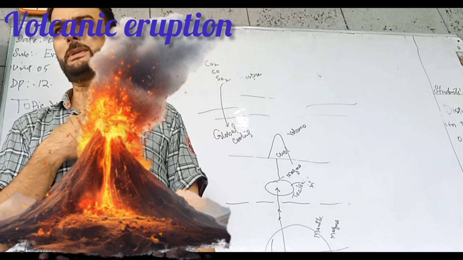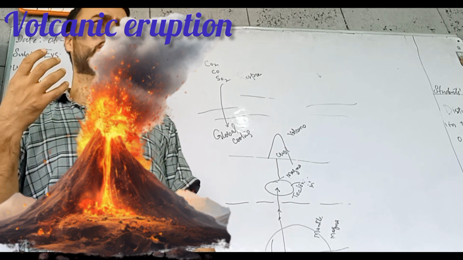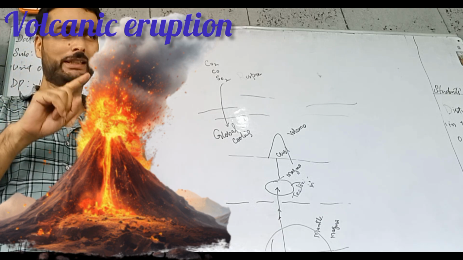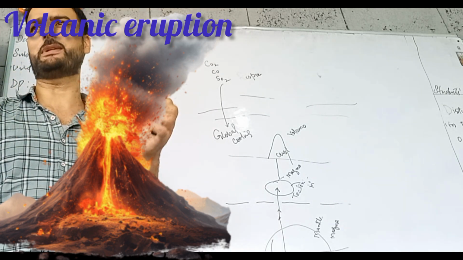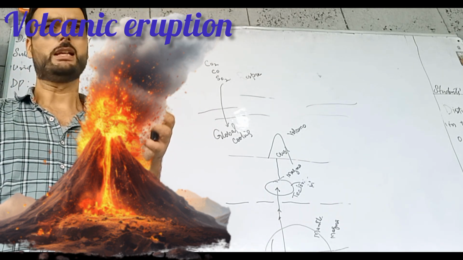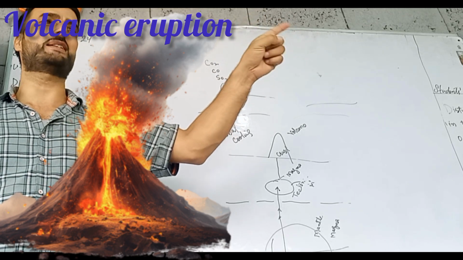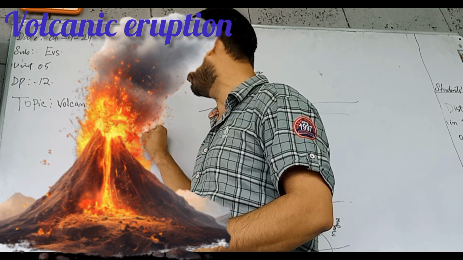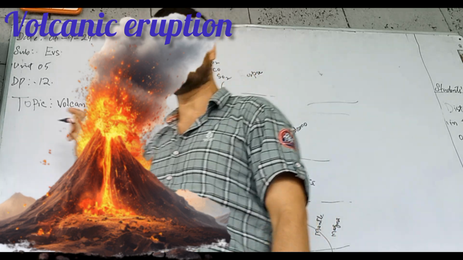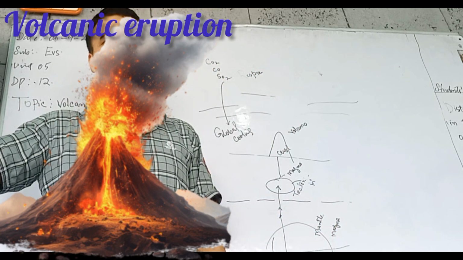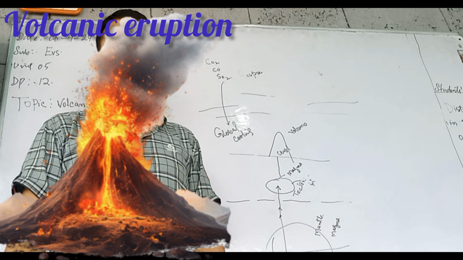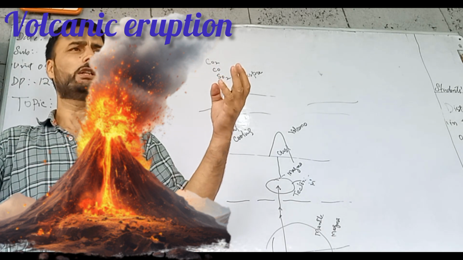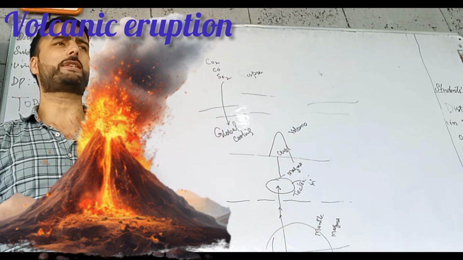Not only plants, we also need minerals. Suppose we need calcium to make our bones strong. If there is deficiency of calcium, we will suffer from a disease, osteoporosis. Same is the case with plants also. If plants need 15 types of minerals and there is deficiency of any mineral, they will also suffer from diseases. So by volcanic eruption, the fertility or mineral content of the soil increases.